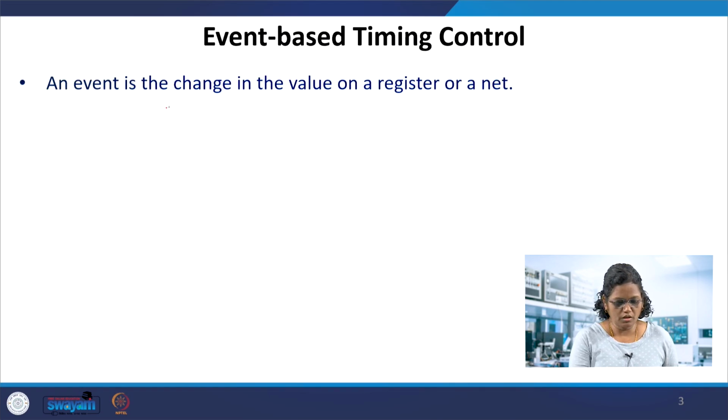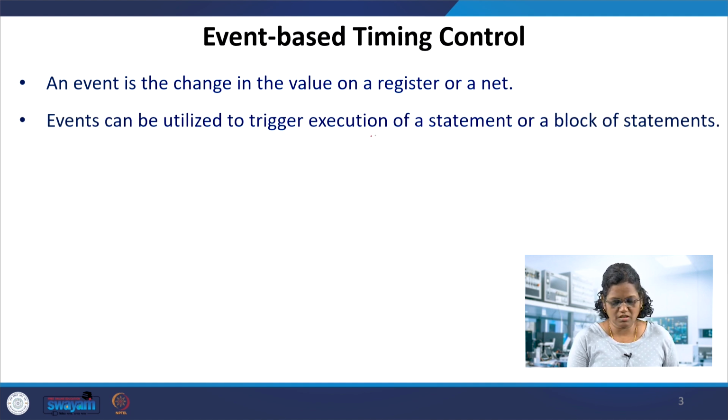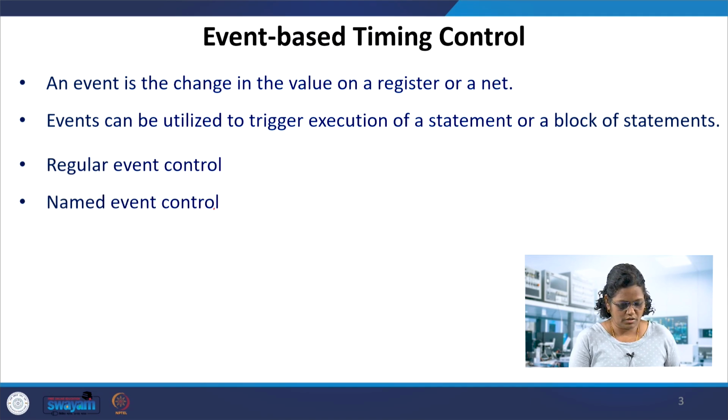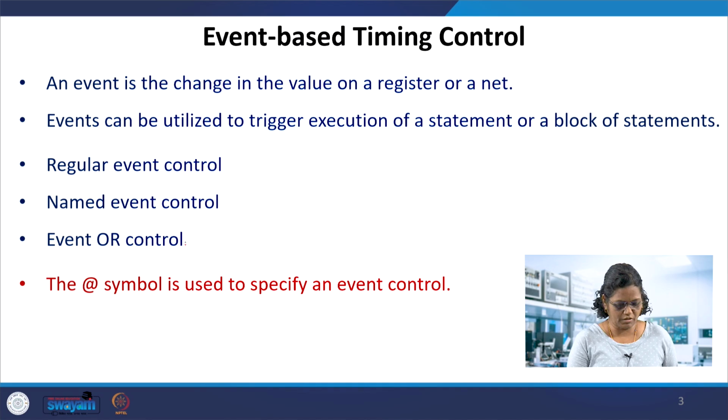An event is a change that can occur in a register or a net, and the value will be stored based on that event. When we say event, it is triggered by some signal, and it can trigger a statement or a block of statements to be executed. So, the event control can be regular event, named event, or event OR. There are three types in event based control.